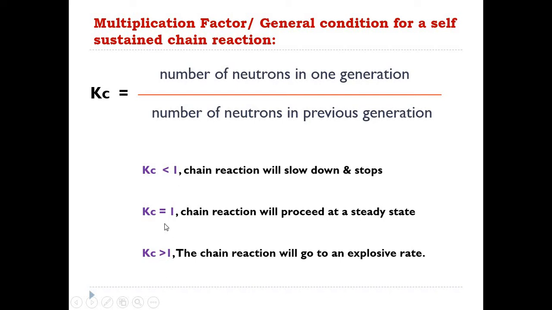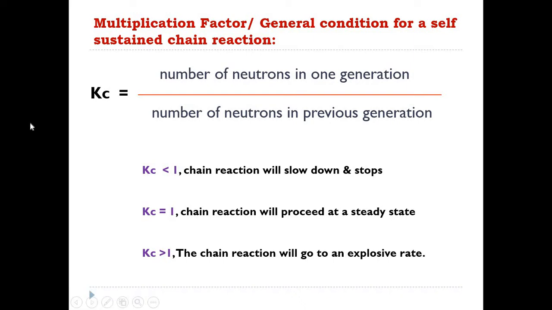So these two conditions we have seen, Kc is equal to 1 and Kc is greater than 1. Now the remaining condition is when the number of neutrons in the present generation is less compared to the previous generation. Then the Kc factor will be less than 1, and there will be a slowdown in the reaction, or at one moment the reaction will stop.